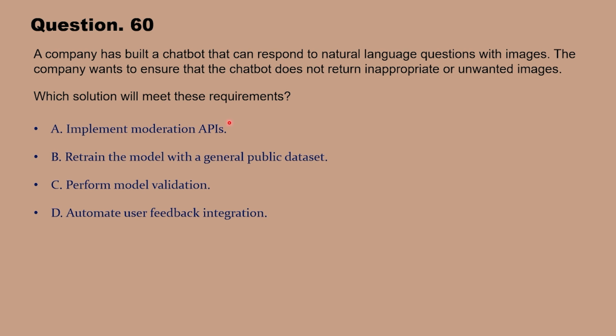Okay, now let me reveal the correct answer. Correct answer here will be option A, implement moderation APIs. This is because moderation APIs can help filter out inappropriate or unwanted images by analyzing and moderating content before it is returned to the user. This ensures that the chatbot maintains safe and appropriate interactions, reducing the risk of inappropriate images being shown. So option A is correct.